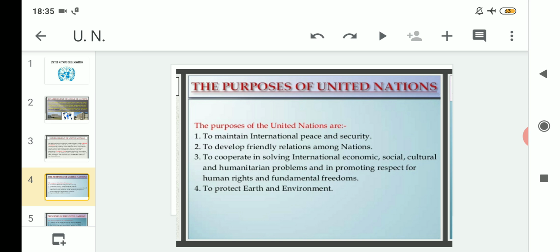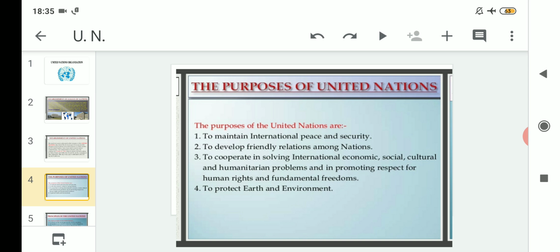So moving on to the next point, that is the purposes of the United Nations. After we have learned elaborately about the League of Nations and about the formation of the United Nations, now we will try to know what the purposes actually were for forming the United Nations.